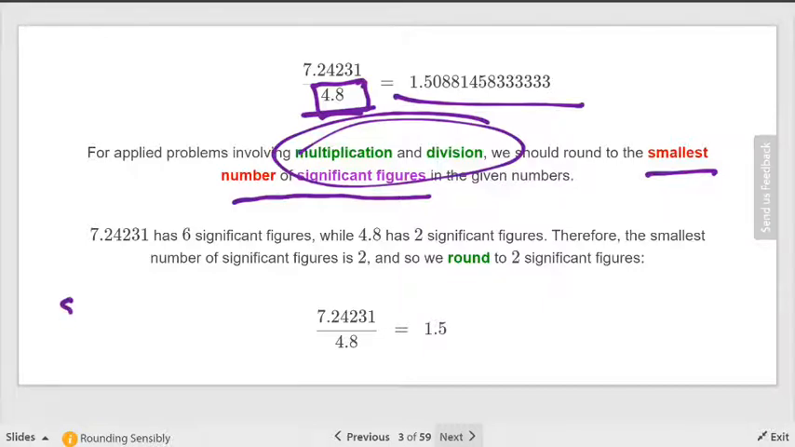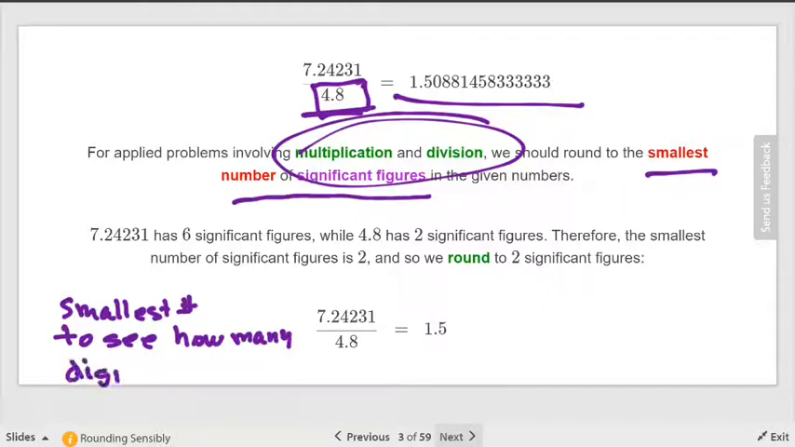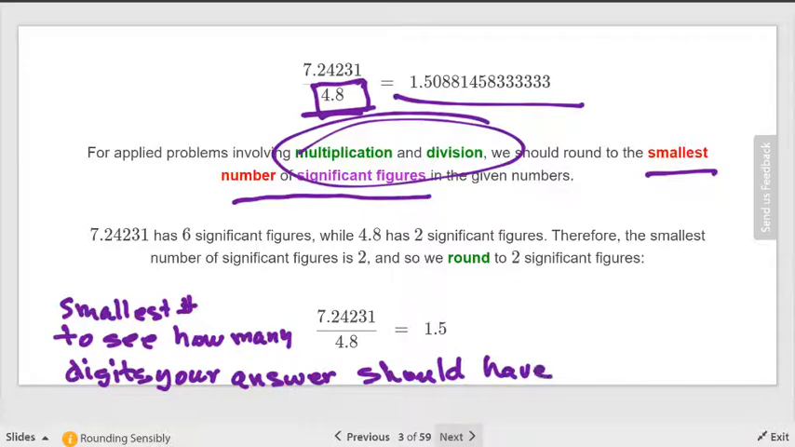So you're always looking at the smallest number to see how many digits your answer should have. Just hypothetically, what if that bottom number had 3 digits? Then your answer should have 3 digits. So that means I would use 1.50, which would still turn into 1.5. Why? Because you don't need that 0. There you go. Okay? So get it?